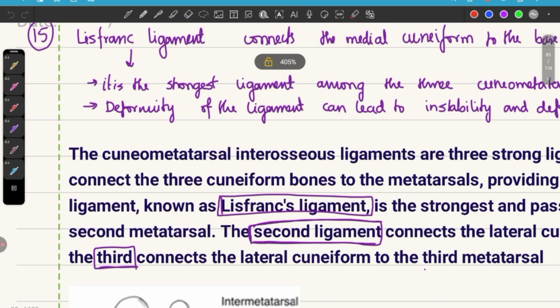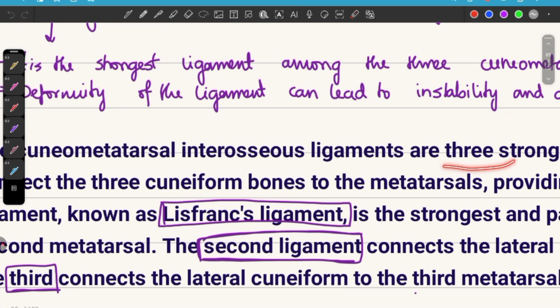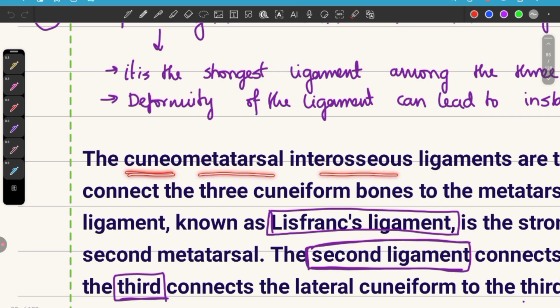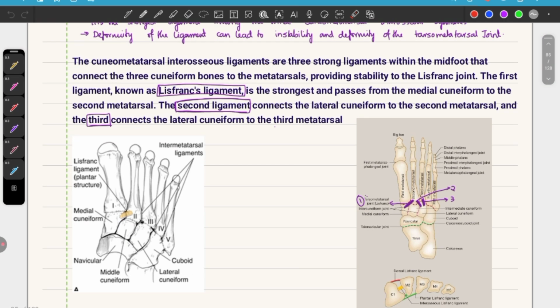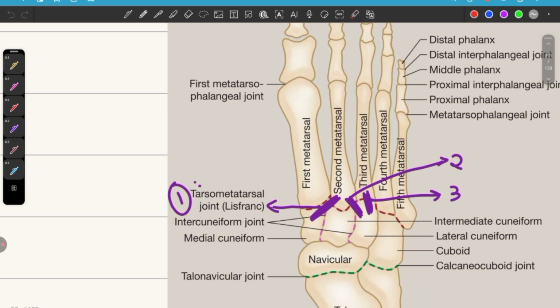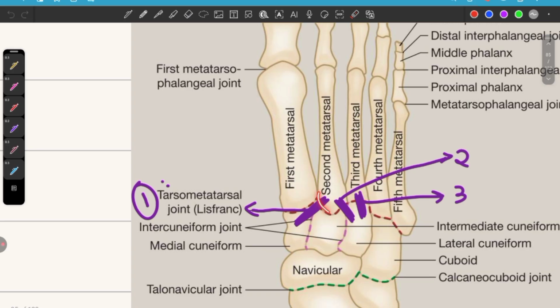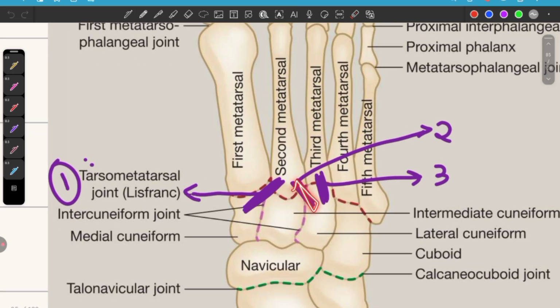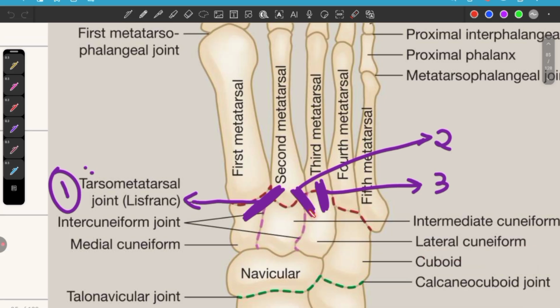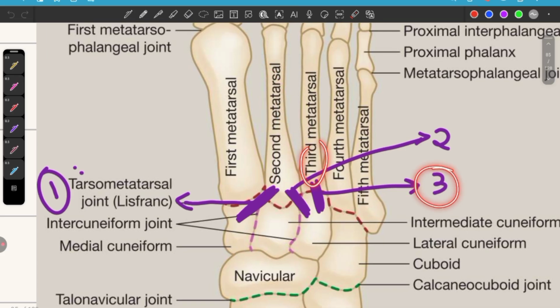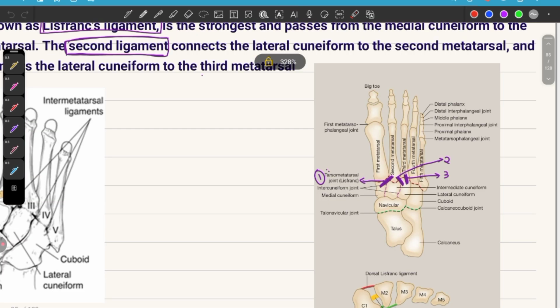Let's see the explanation. There are total 3 strong cuneo-metatarsal interosseous ligaments. Out of that, one was asked in the question, that is which connects medial cuneiform to the base of the second metatarsal bone. The second ligament connects the lateral cuneiform to the second metatarsal bone, whereas the third one connects the lateral cuneiform to the third metatarsal bone.